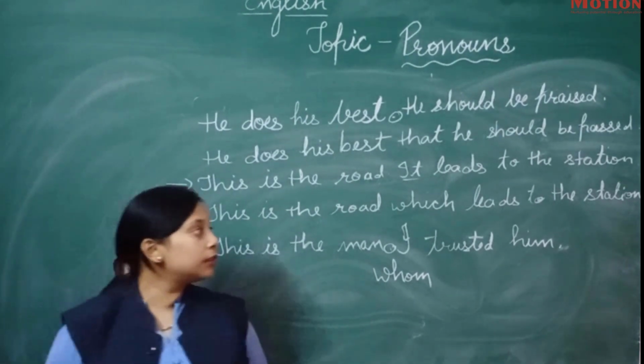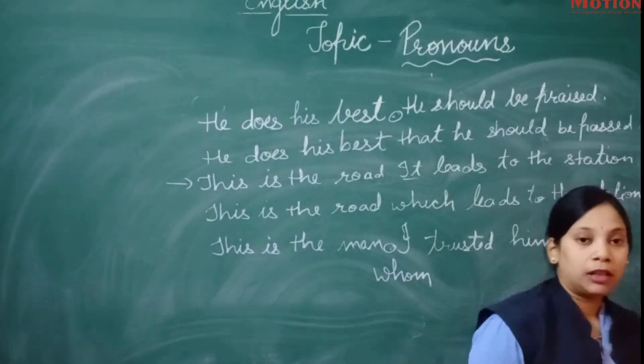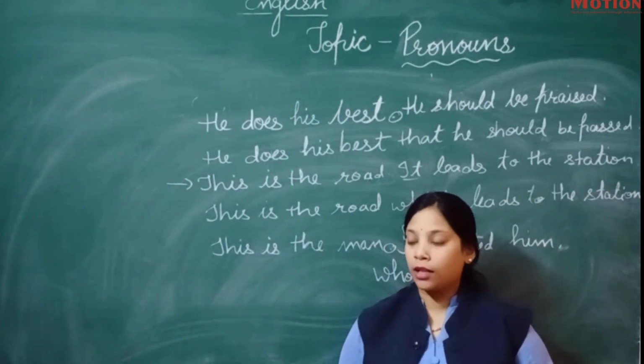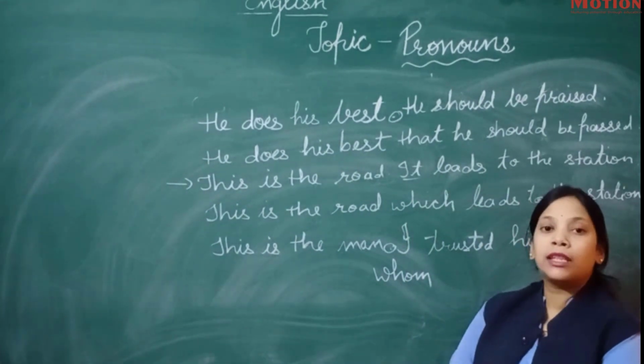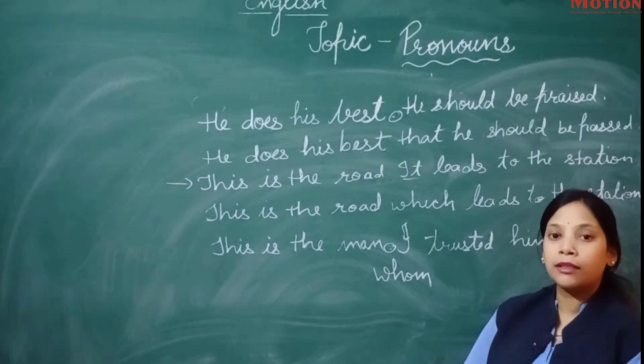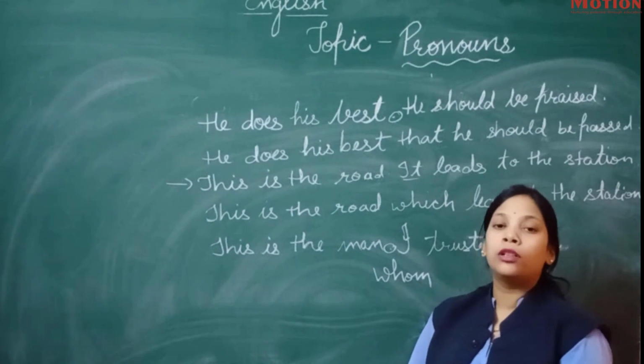So this is all about the pronouns we have discussed, and briefly we will take the points accordingly. Firstly, we have seen the definition, then all the tables according to person, and then we have seen the 7 types of pronouns.